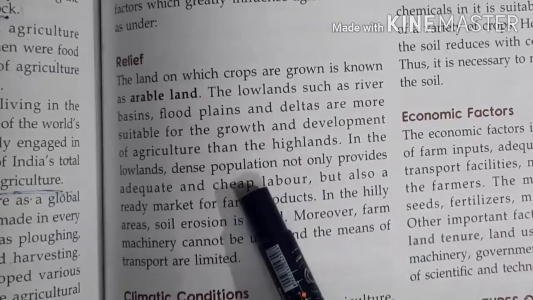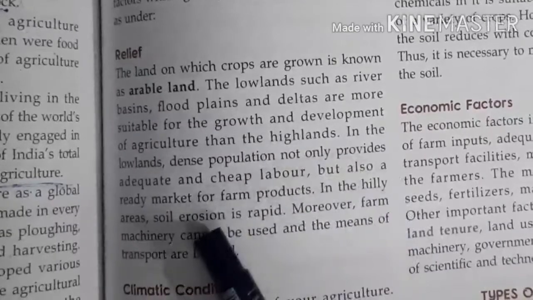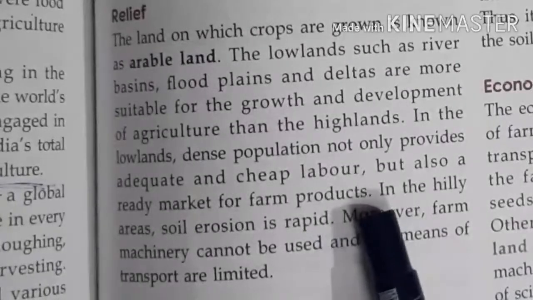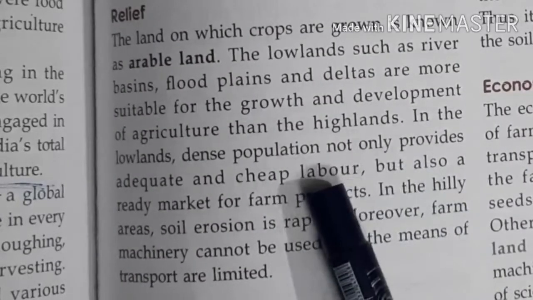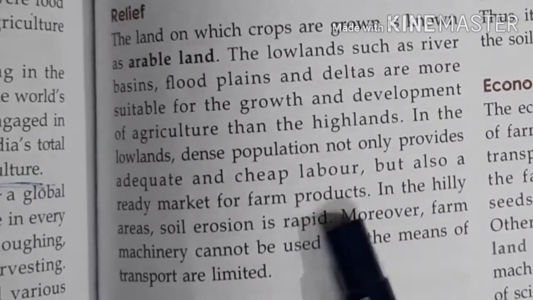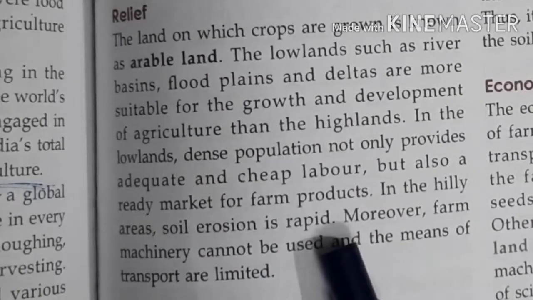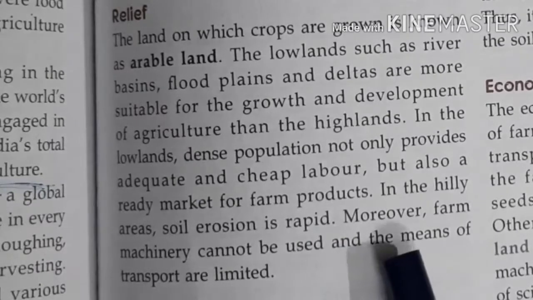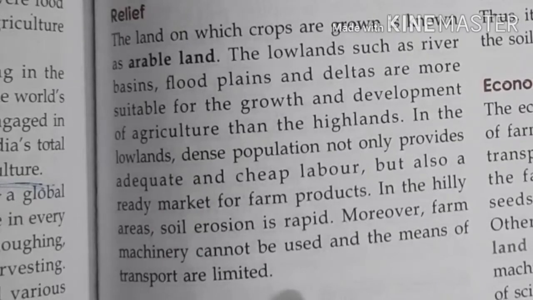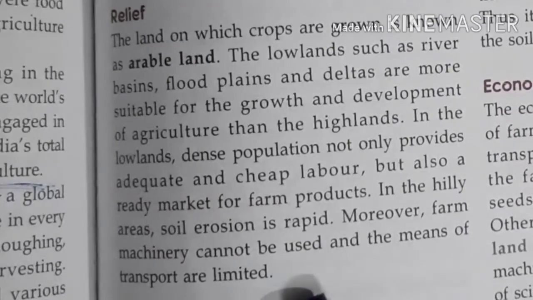In the lowlands, dense population not only provides adequate and cheap labor but also a ready market for farm products. In the hilly areas, soil erosion is rapid. बहुत ज़्यादा soil erosion होता है hilly region में, so there will not be much agriculture there. Moreover, farm machineries cannot be used and the means of transport are limited. In the hilly areas, transport service is not there, so agriculture is not good in the hilly regions.